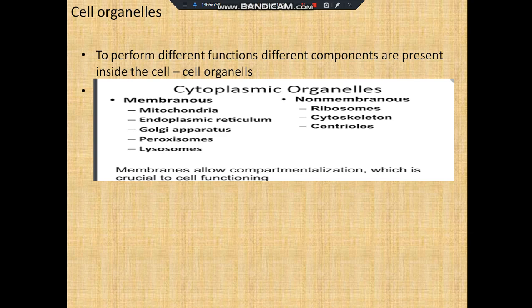The membranous cell organelles are mitochondria, endoplasmic reticulum, Golgi apparatus, peroxisome, lysosomes. The non-membranous cell organelles are ribosome, cytoskeleton, centrioles, and this membrane plays an important role in giving individuality to the cell organelles, and it also plays an important role in their functioning.